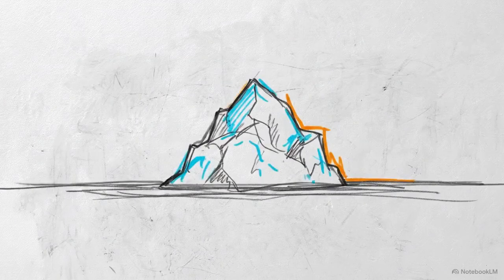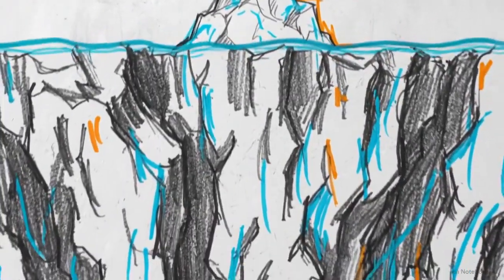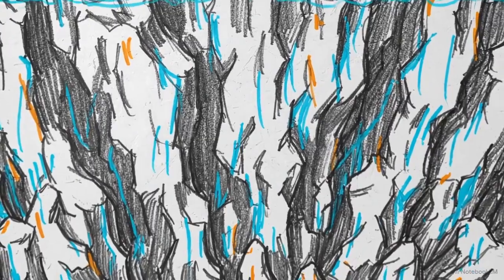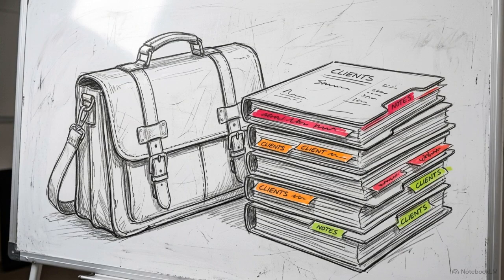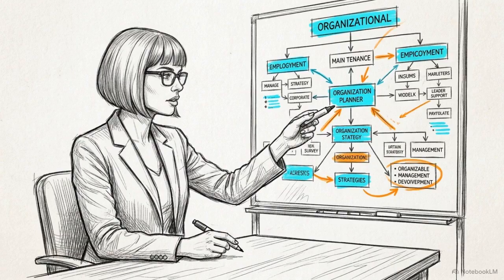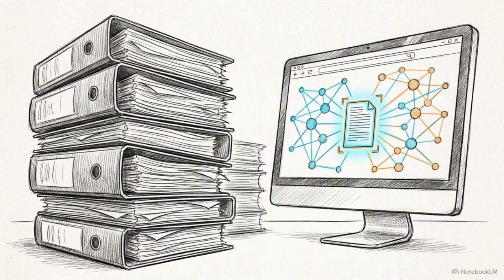Look at the scale of this glacier. What sits above the surface is only a tiny fraction of the whole. Your professional expertise works the exact same way. You have years of client results, refined problem-solving skills, and deep experience. But an AI algorithm can only process the fraction of that knowledge you have actually written down.